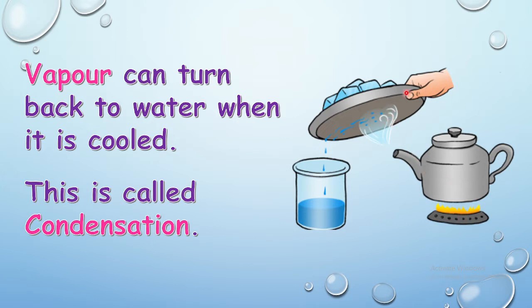This part is evaporation. But when you try to put some ice on the lid, and when the steam touches the ice, there will be condensation. The water vapor, the water in the air, will come together, will stick together and form droplets. And when droplets come together, you'll have a lot of water in the end.